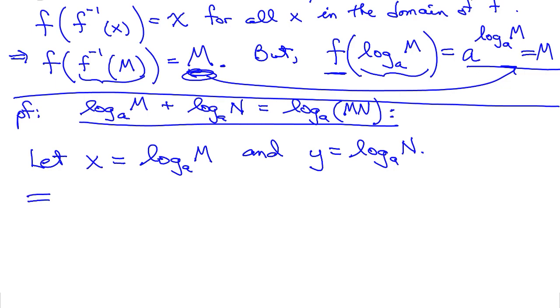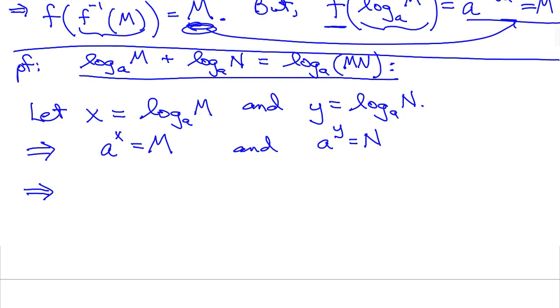If I convert both of these back into exponential form, I get a to the x is equal to m, and a to the y is equal to n. Now when you do a proof and you're trying to prove an equality, you can start on either side of the equality and do some work to get to the other side. In this proof, I choose to start on the right side. So I'm going to start with log base a of m times n. My goal is now to get the left side, where it's log base a of m plus log base a of n.